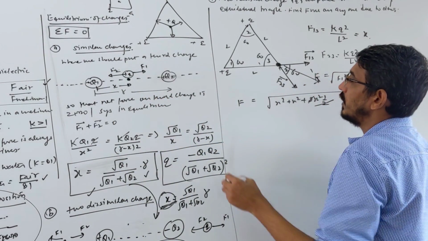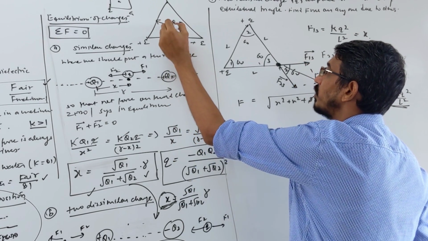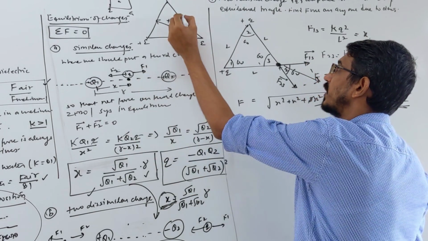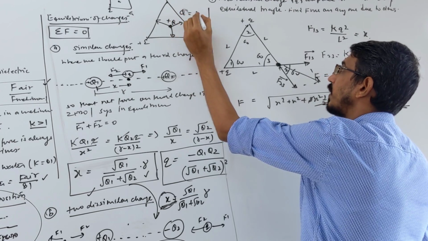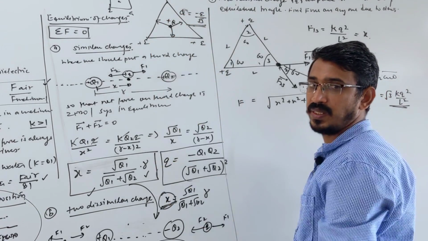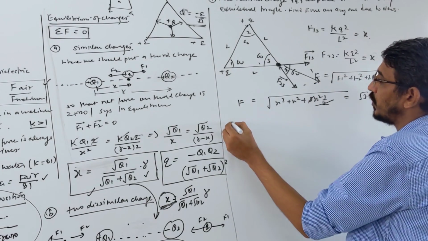Here an additional question they can ask is what is the value of q required so that this is in equilibrium, or net force is 0. Then Q becomes minus q times root 3. You can simplify this; try to simplify it. It's very simple. I'm taking a few more examples.